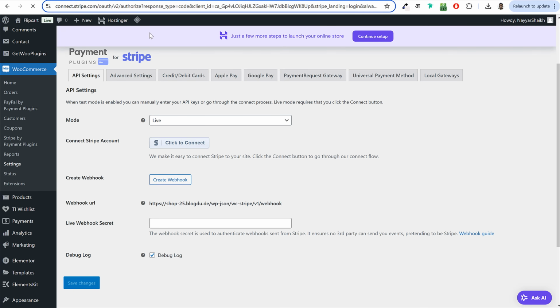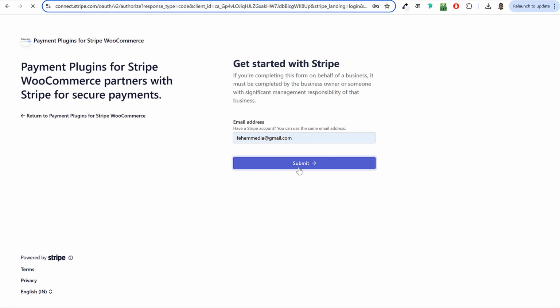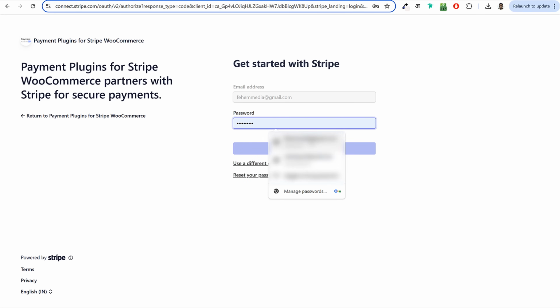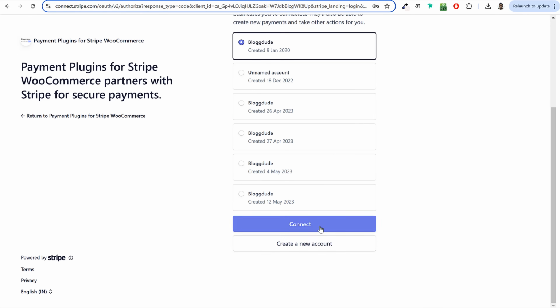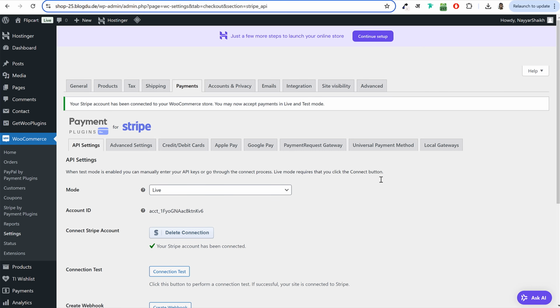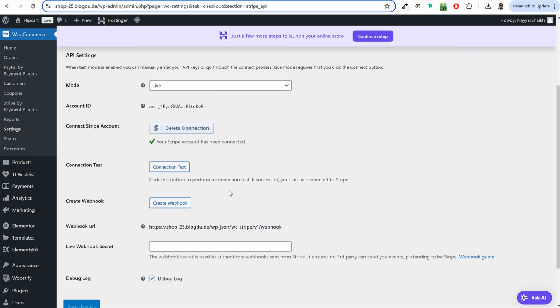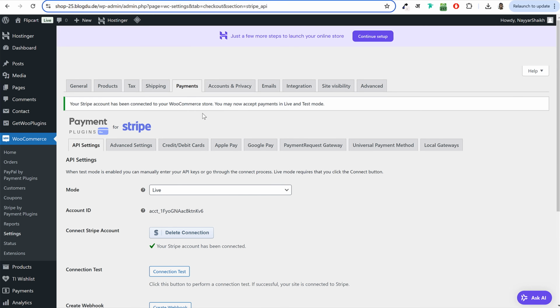Same thing, you will be redirected to a new page. You have to enter your Stripe email and password. Log into your account and your website will automatically be connected with Stripe, which means you can now accept credit and debit card payments right on your website. Now select your account and click on Connect. You will again be automatically redirected back to your website and it is now connected, right? So with this, we have connected the payments.